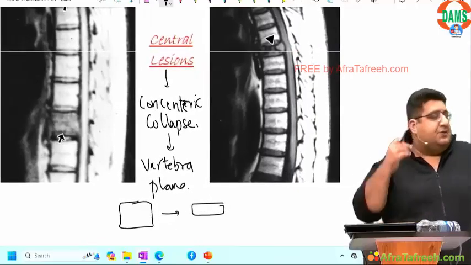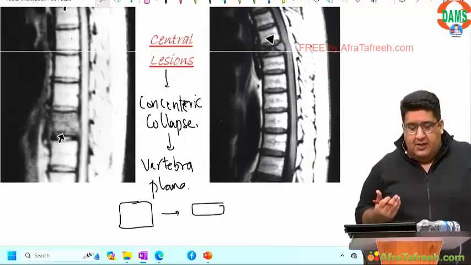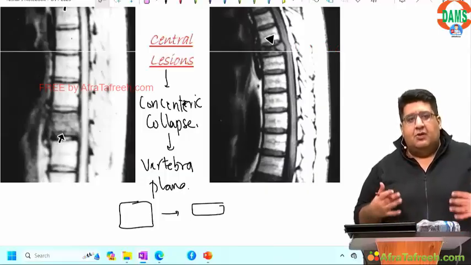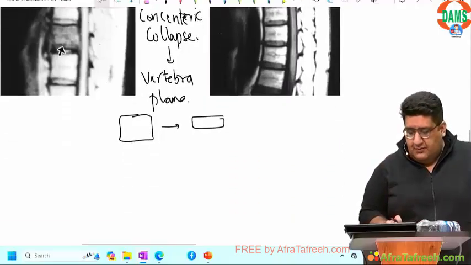So C for central TB has C for concentric collapse, leading to vertebra plana. Done? So paradiscal, just remember two things. It is the most common lesion and most common lesion to complicate into paraplegia. Central TB, I've shown you, leads to vertebra plana. I hope you all have written.